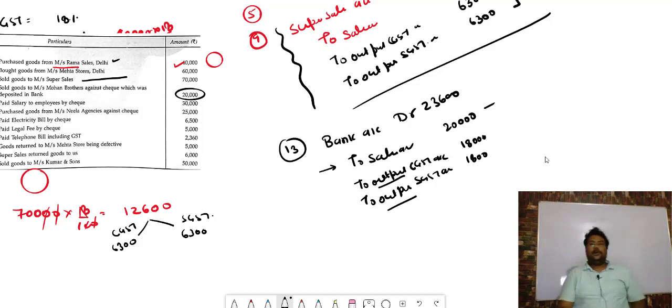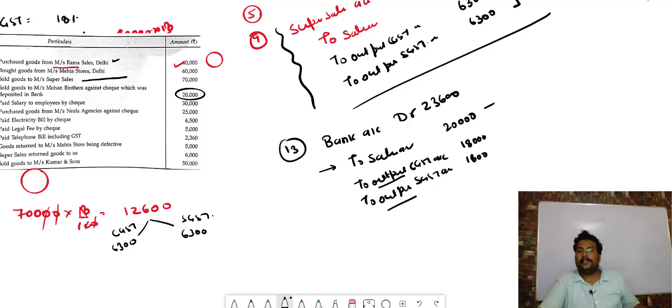One more thing before you proceed, always remember that whenever employees are getting salary, GST will not be applicable on salary payment.